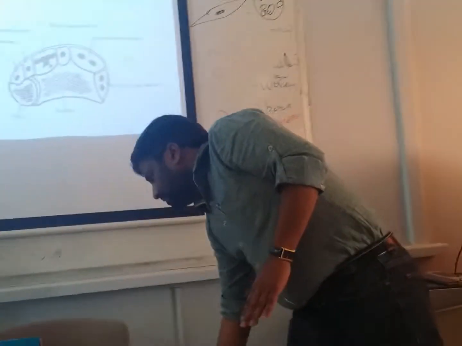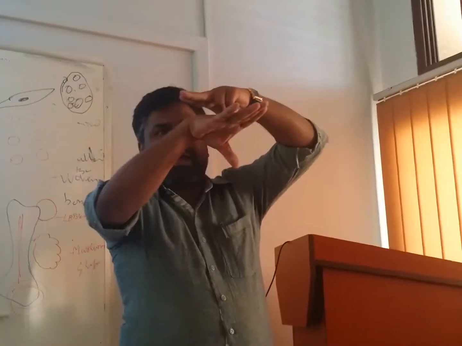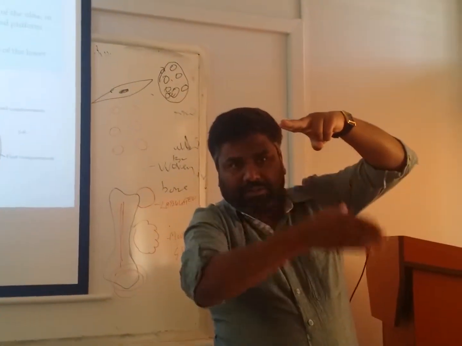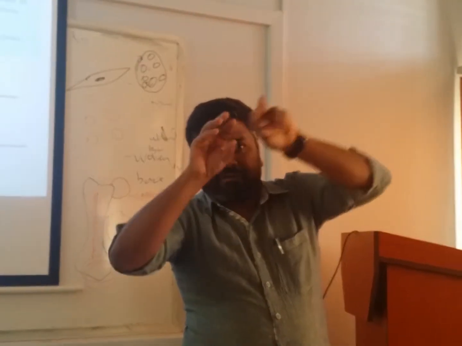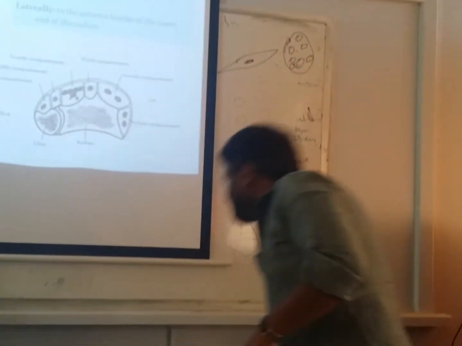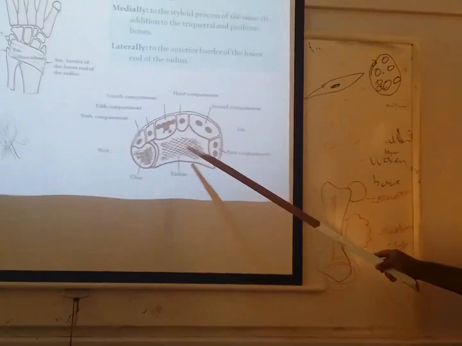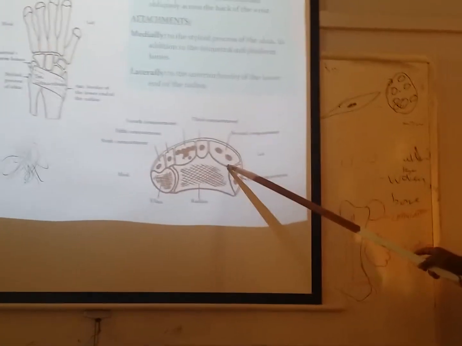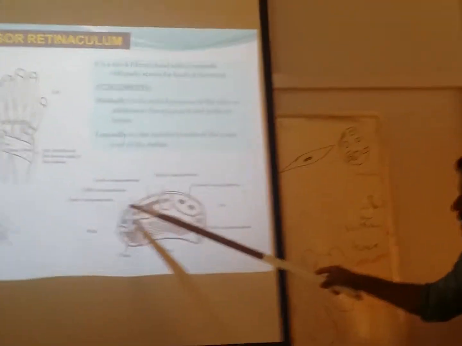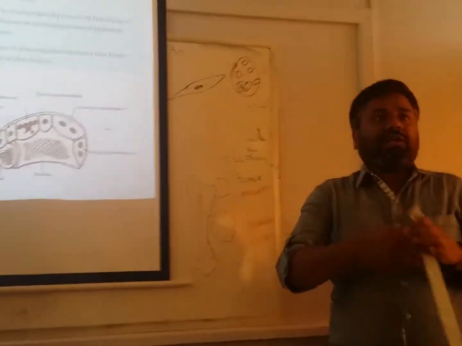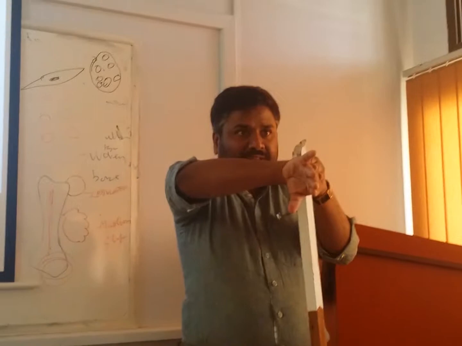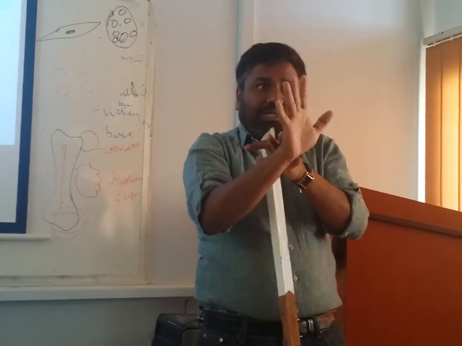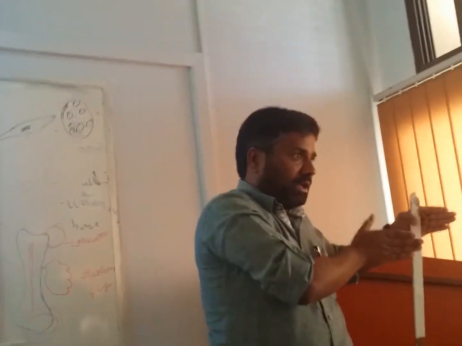How should I explain this? There is an extensor retinaculum here. This is the hand. From the inner surface of this retinaculum there are septa which divide it into different compartments. See these compartments? This is the retinaculum, this is the radius, this is the ulna. From the deeper surface one septum comes and attaches to the radius like this. Did you understand? It divides into different compartments, because if all the tendons passed through one common space, there would again be a chance of friction and displacement of the tendons. To prevent that, there are compartments so that they are fitted properly.